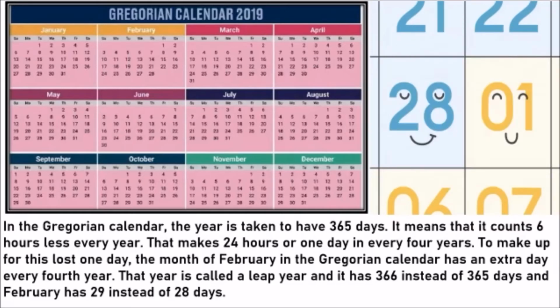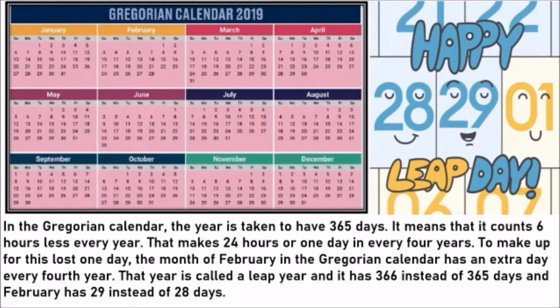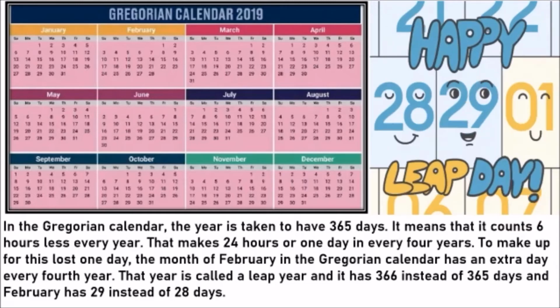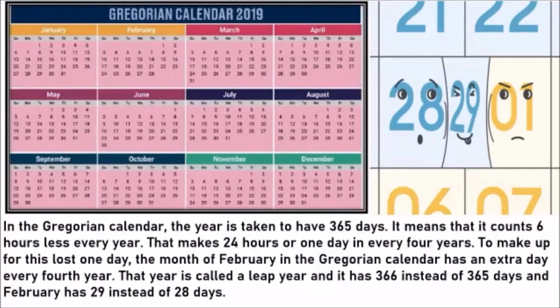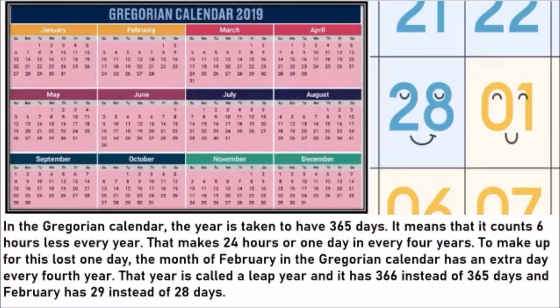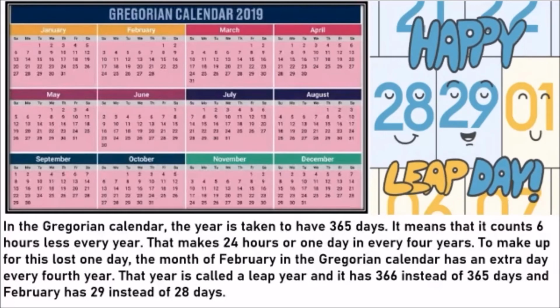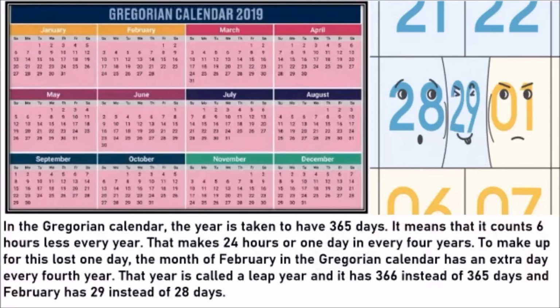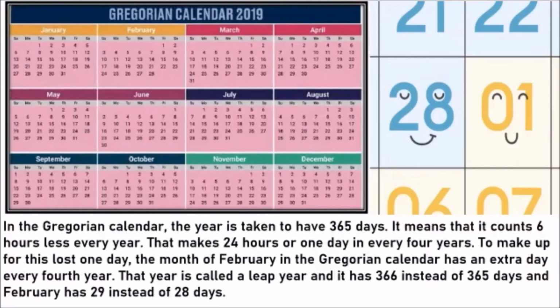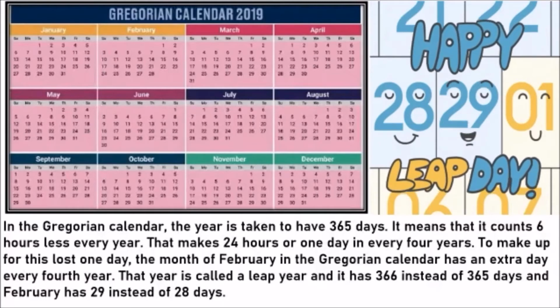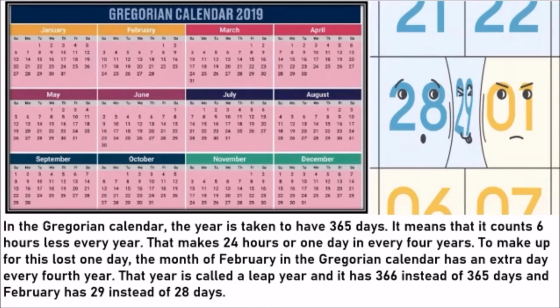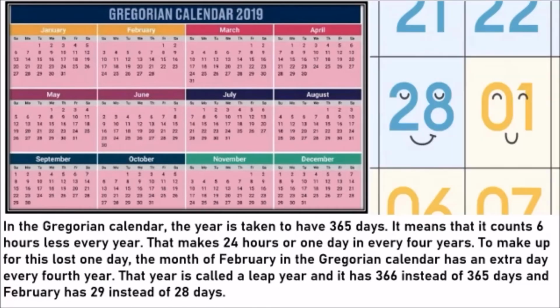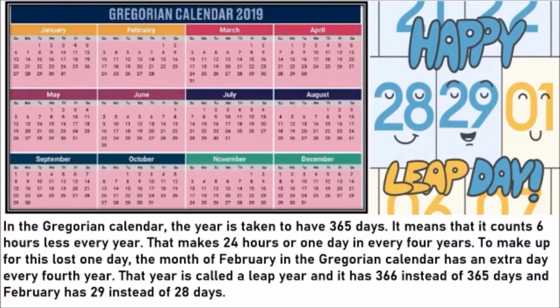Now to make up for this loss of one day, one whole day, 24 hours, that we are losing, every 4th year, the month of February in the Gregorian calendar has an extra day. Now you understood? Okay. That year is called a leap year and it has 366 days instead of 365 days. And February has 29 instead of 28 days. So anyone who's born on 29th of February has to wait for the next 4 years for the next birthday to come.